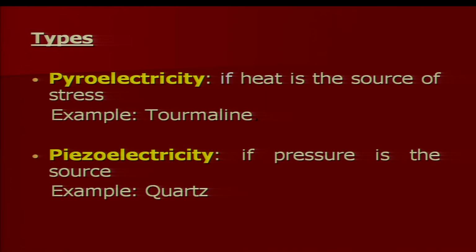There are two types: pyroelectric and piezoelectric minerals. In pyroelectricity, if heat is the source of stress, the mineral shows a certain amount of electricity. When you remove the heat, the electricity is also removed. Such minerals are called pyroelectric minerals.